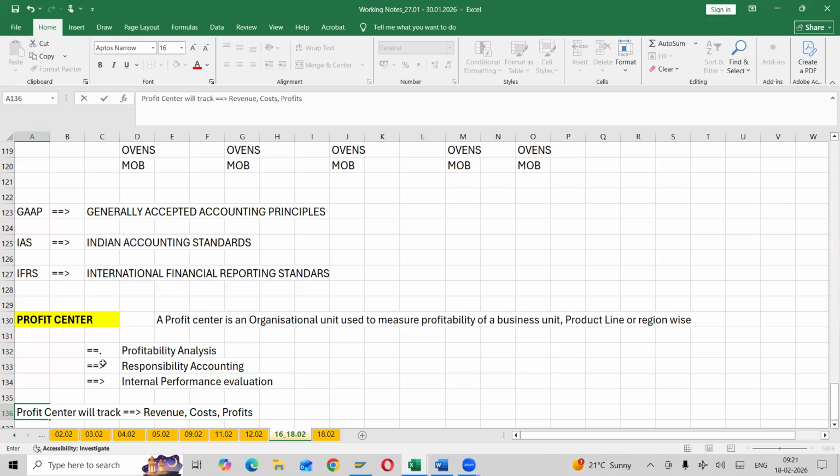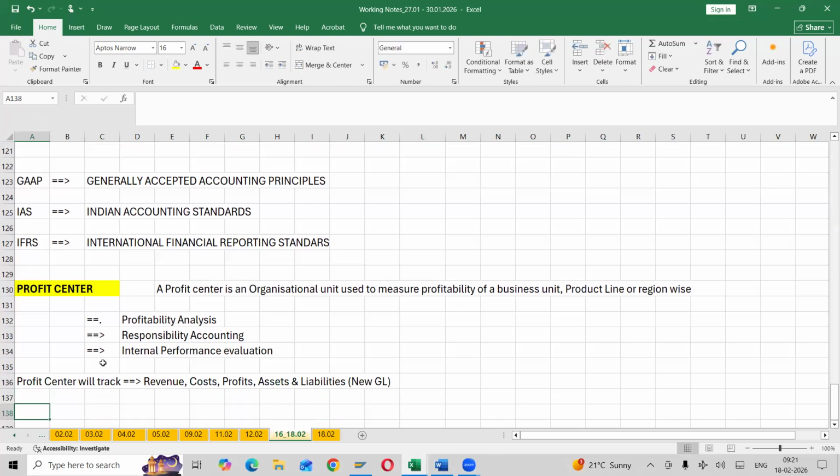Profits. And assets and liabilities, your balance sheets. Assets and liabilities in new GL accounting.